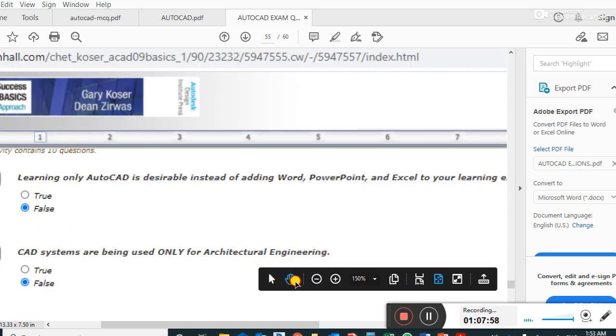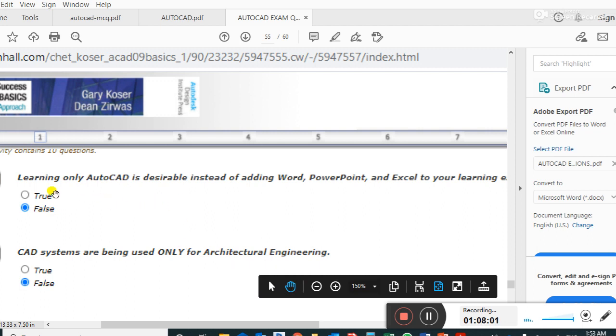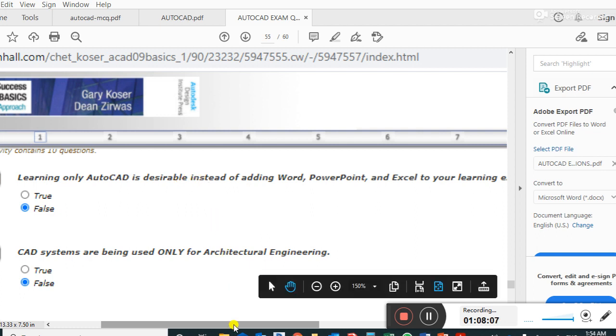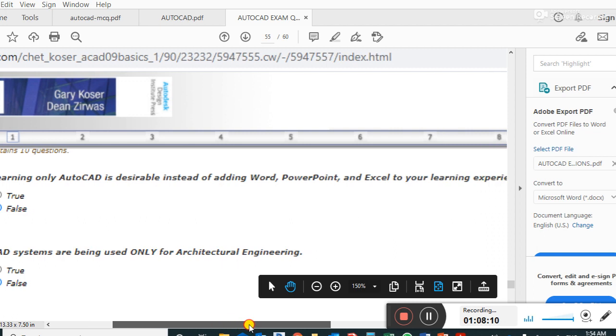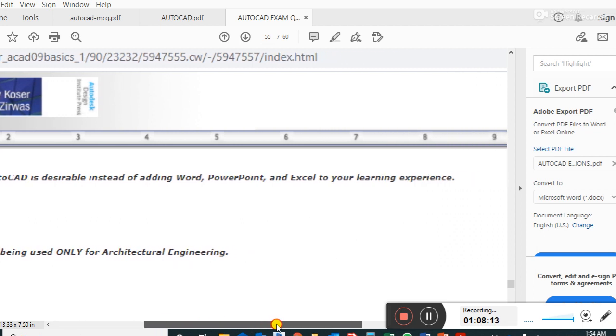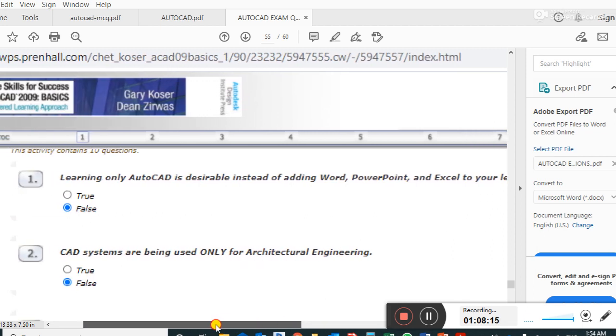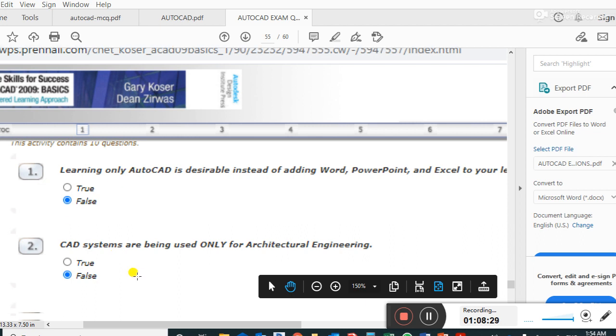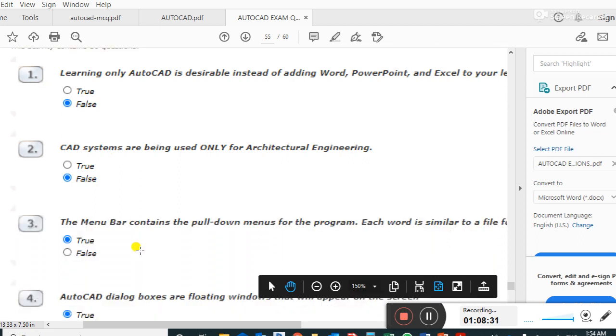These are some true false questions. Learning only AutoCAD is desirable instead of adding Word, PowerPoint and Excel to your learning experience. This is false. CAD systems are being used only for architecture. No, not for architecture only. As we've seen, it's used for lots of engineering branches. This is false. The answer is false.